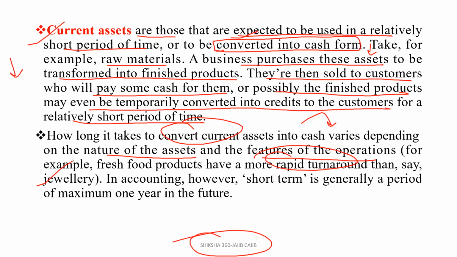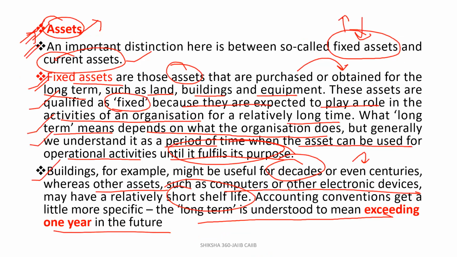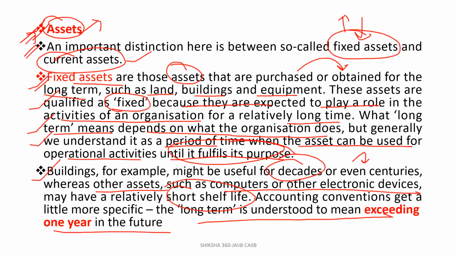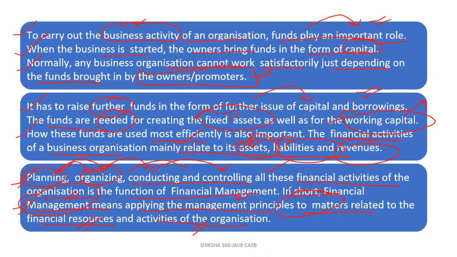So in accounting terminology, short term basically is generally a period of maximum 1 year in the future. Clear? So here I think you are able to understand what is the difference between the fixed assets and the current assets. Okay, so we have left two more terms, that is liabilities and revenues, which I will cover in the next session.